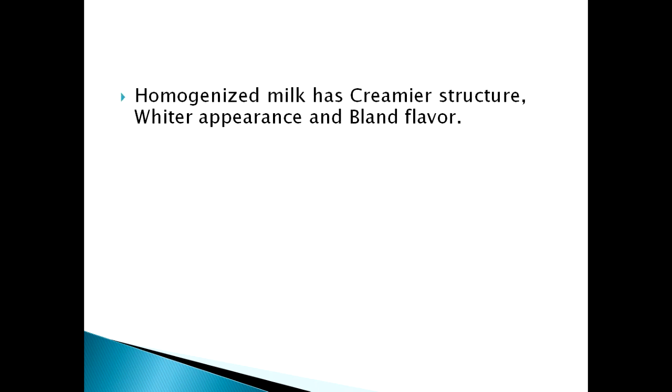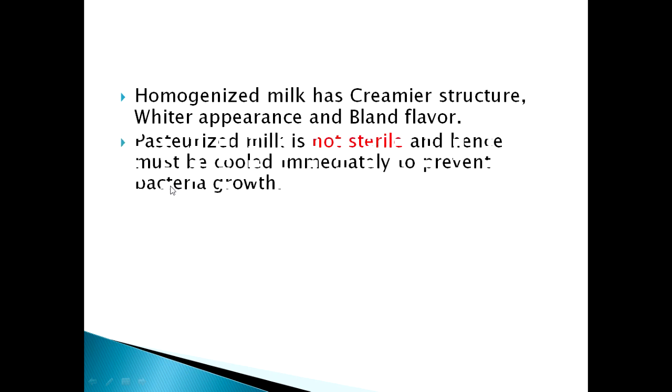The next point is that homogenized milk has a creamier structure, whiter appearance, and bland flavor. These three are the main properties of milk after homogenization. The reason is that the fat globules, which have low density, rise to the top in normal milk, and in homogenized milk these changes attribute to the properties like creamier structure, bland flavor, and white appearance. That is the reason for the changes in homogenized milk as compared to normal milk.